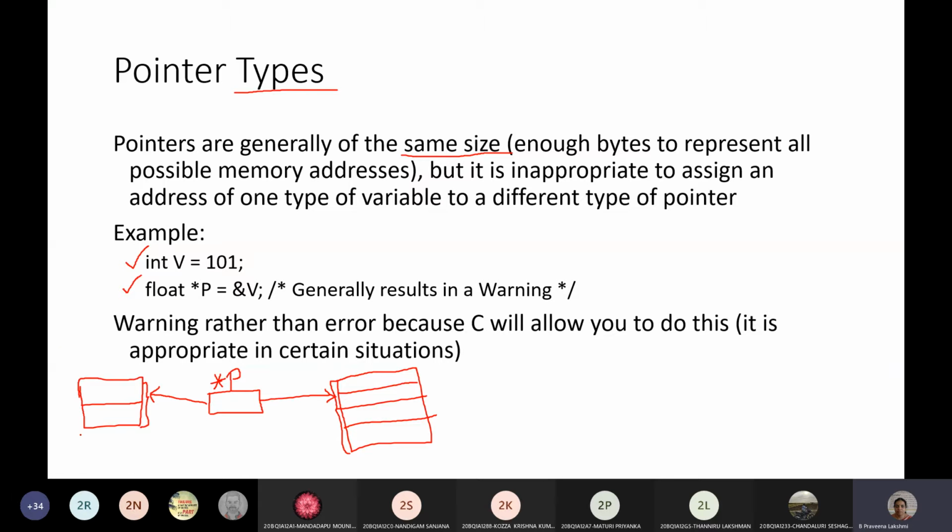So whenever you are creating a variable for one data type, you can store the address of the same data type in that variable. Otherwise it gives a warning. It's not actually an error, you'll get only a warning message. It shows a warning that the pointer type is different and you are storing the address of a different data type variable. But in advanced languages, it doesn't allow you to give a different data type address. It gives an error.